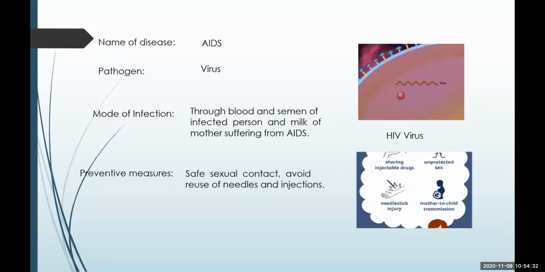Keeping in mind the modes of transmission, the preventive measures can be carried out. There should always be safe sexual contact. Avoid the use or reuse of needles and injections. Then, during blood transfusion or any injuries, due care has to be taken that there is no blood contact between the two persons.